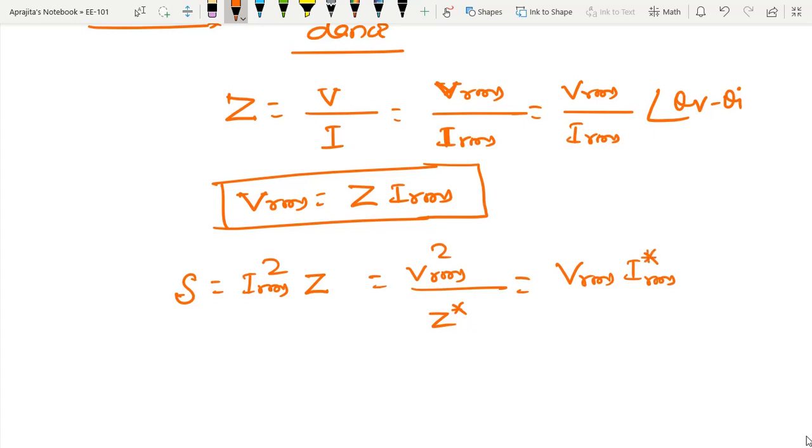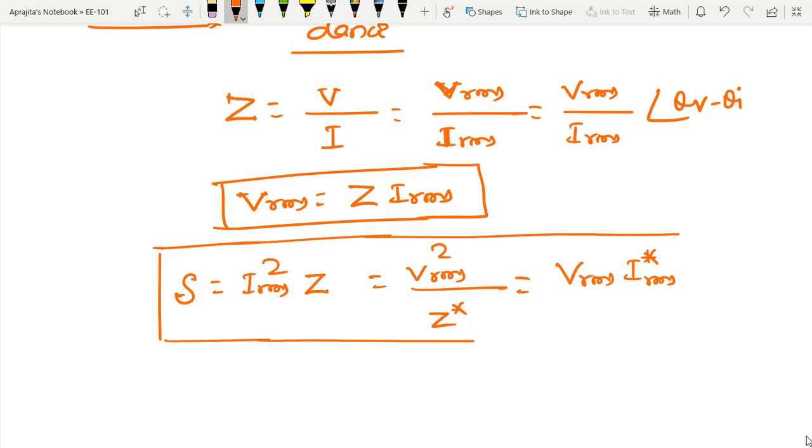In this way I can define complex power in terms of the impedance.